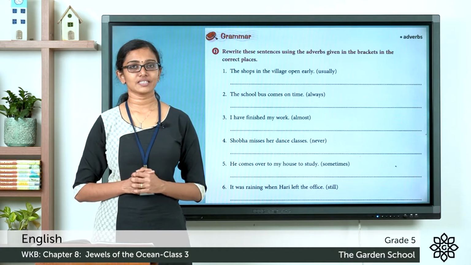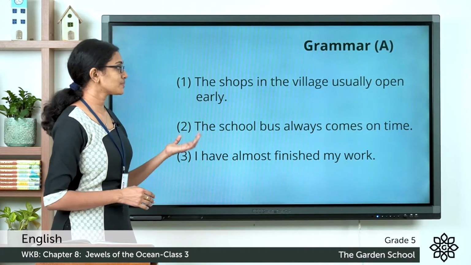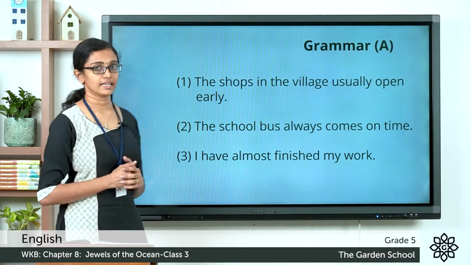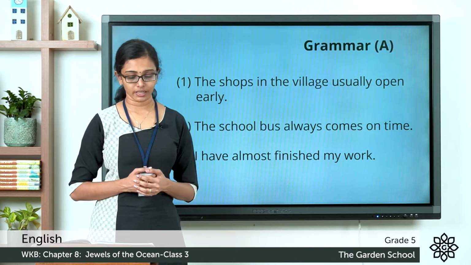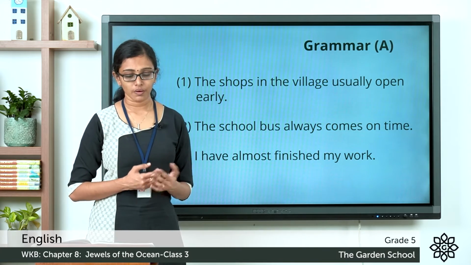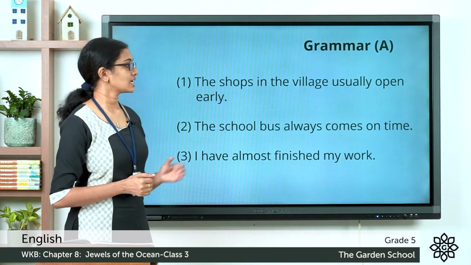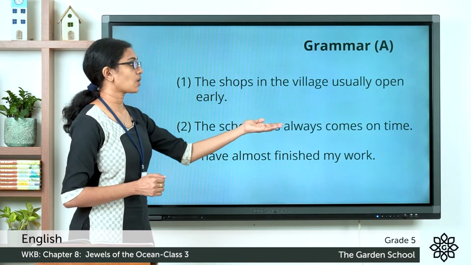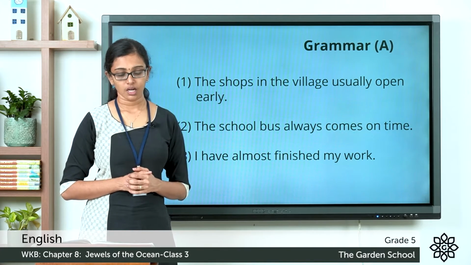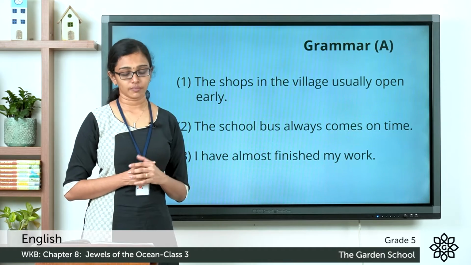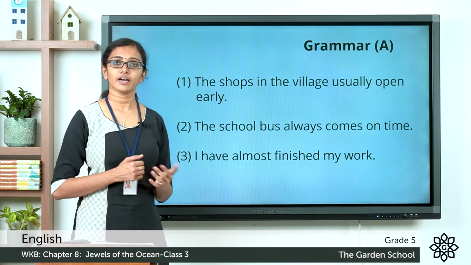Hope you are done with that activity. Now let's see the correct answers. The first one we have already discussed in the class: the shops in the village usually open early. The second question: the school bus comes on time. And the adverb given there is always, which is an adverb of frequency. Now, the sentence can be rewritten as: the school bus always comes on time. Now the next one: I have finished my work. Almost is the adverb given in the bracket. So it can be rewritten as: I have almost finished my work.